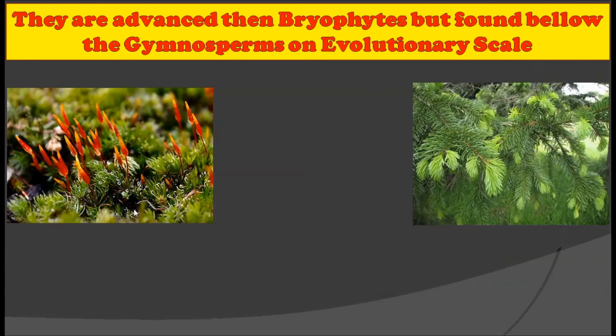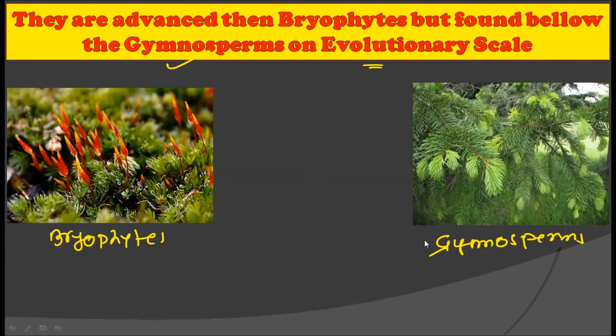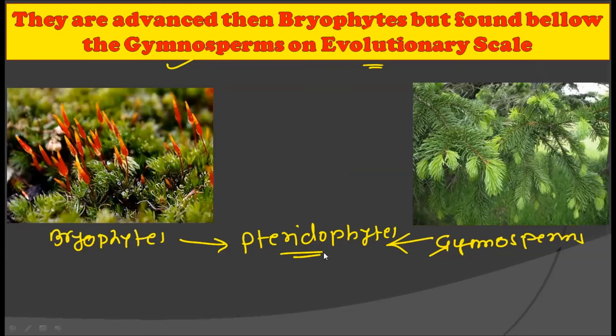All right. Now let's talk about their evolution. They are quite advanced compared to the bryophytes. They find themselves below the gymnosperms on the evolutionary scale. That is, they are more developed than the bryophytes, while they are below the gymnosperms. All right, they are less developed than the gymnosperms, but more developed than the bryophytes. So pteridophytes find themselves between the bryophytes and the gymnosperms on the evolutionary scale.